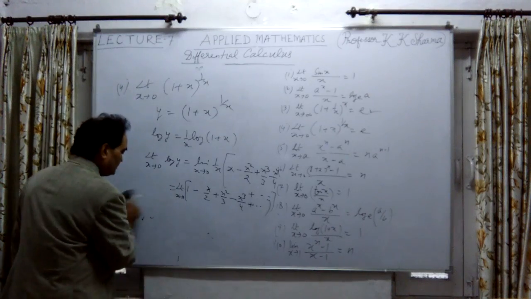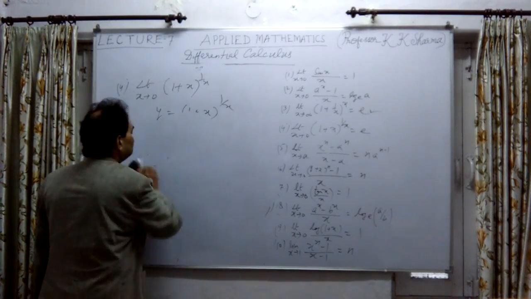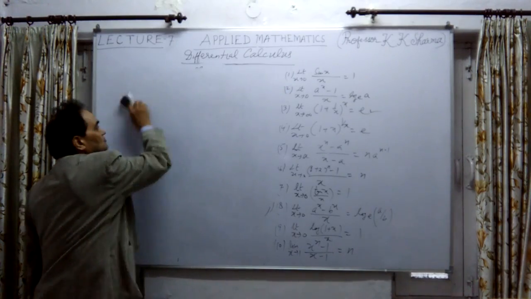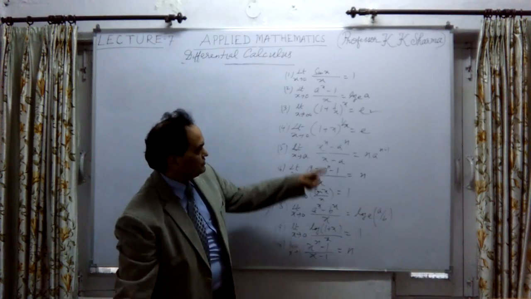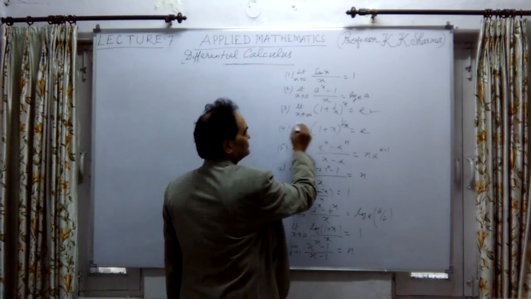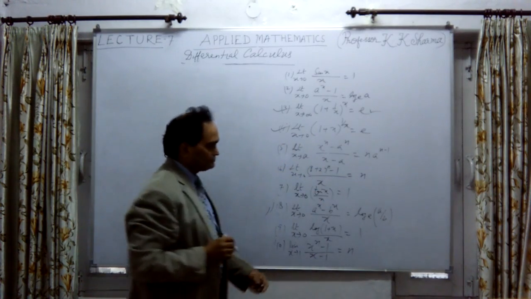Okay. So by taking the log of both the sides, by assuming 1 plus x or 1 plus x y, we can solve both the questions. They are corollaries of each other. These questions are very important. Okay, so third and fourth one. Now let me take the next question.